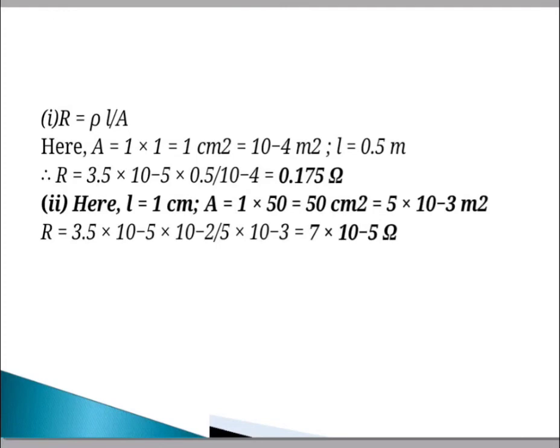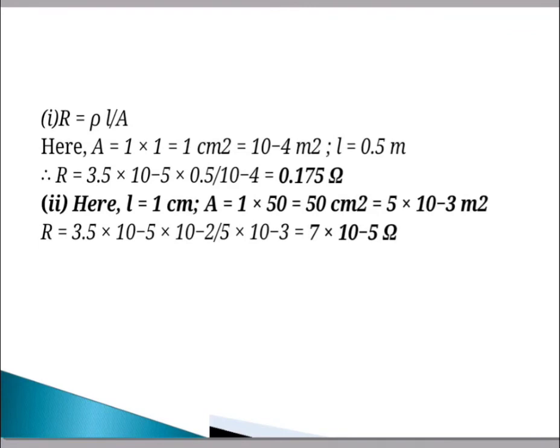In the second statement, L is given as 1 centimeter and area is given as 1 into 50, that is 50 centimeter square. We convert into meter square, that is 5 into 10 raised to minus 3 meter square. Then put these values into the same formula, R is equal to rho L upon A. Then we get the resistance, that is 7 into 10 raised to minus 5 ohm. These are simple types of examples where the length, area and resistivity are given, and one unknown is present that we have to calculate properly.